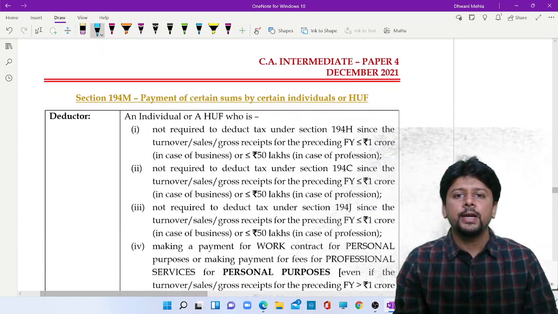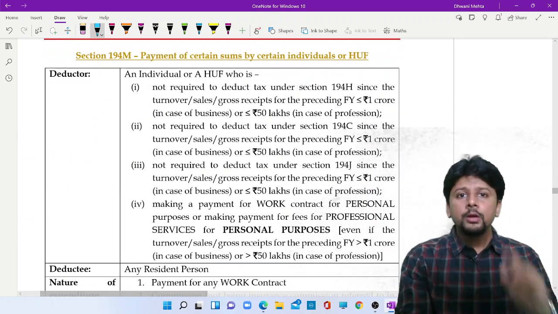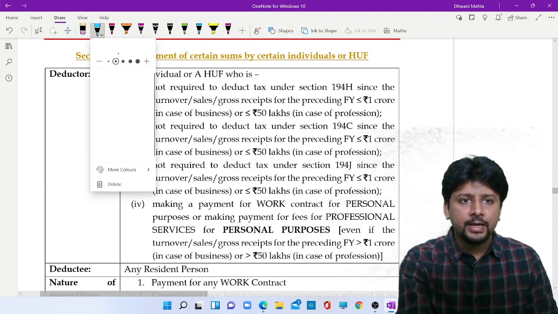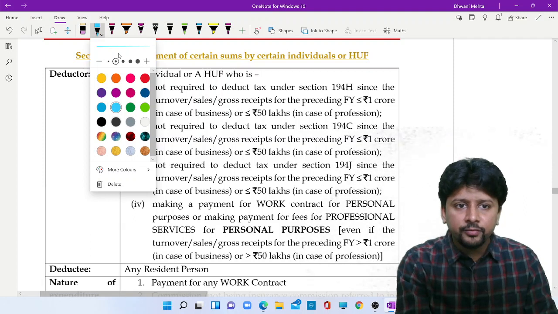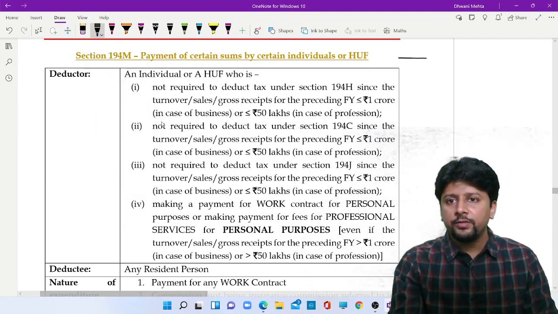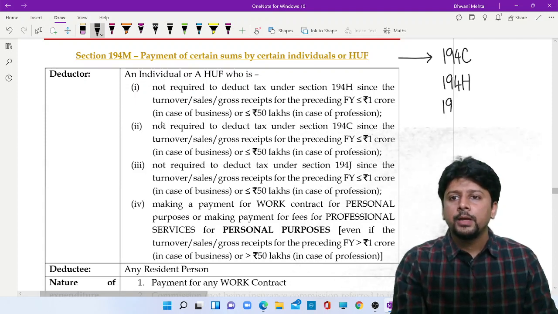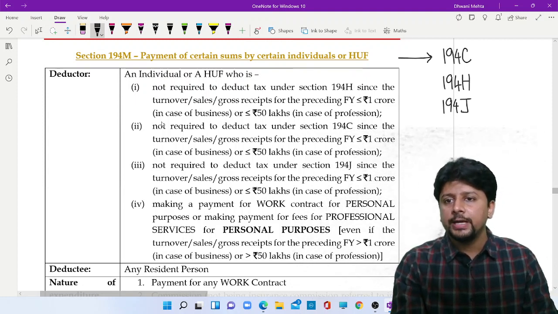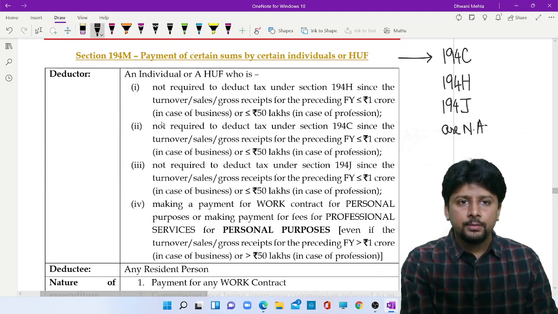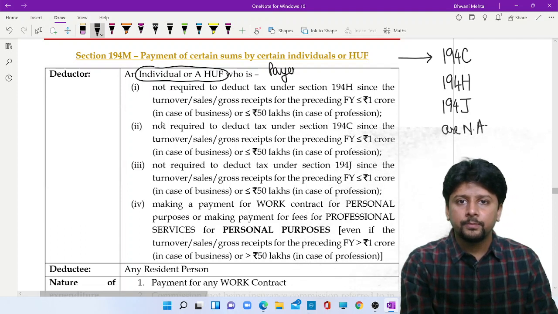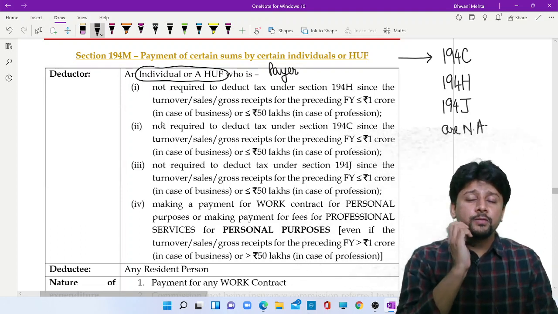Now comes 194M. 194M was created by the government, where government felt that if 194C, 194H and 194J are not applicable, then individual HUF, who are the payers, will have to deduct tax under 194M.